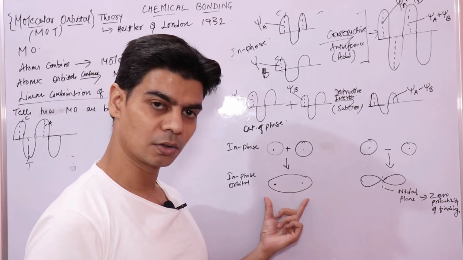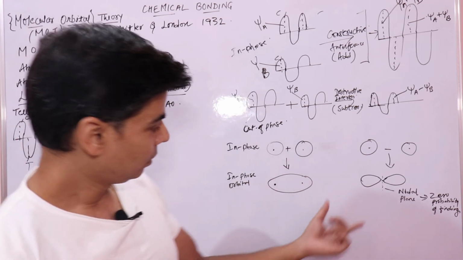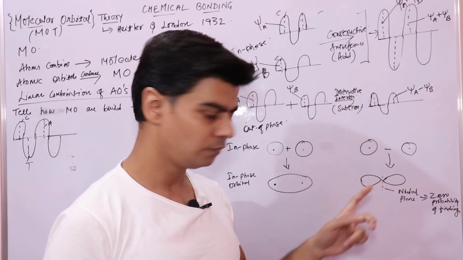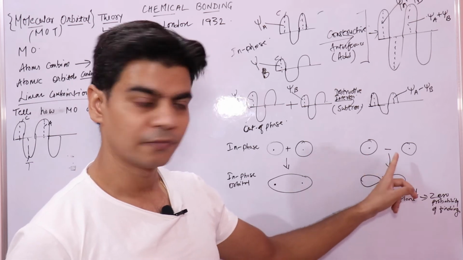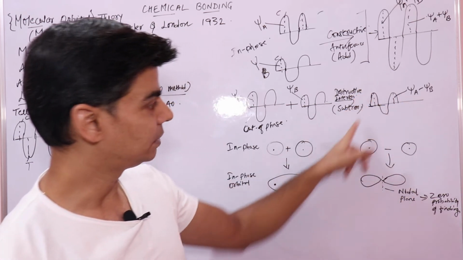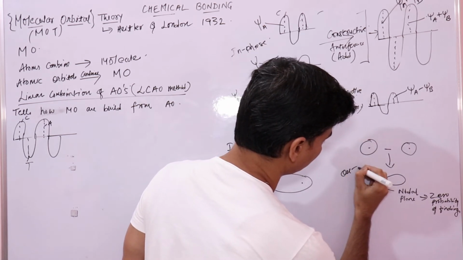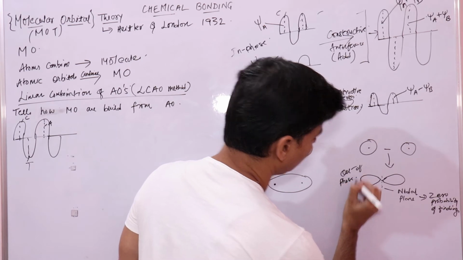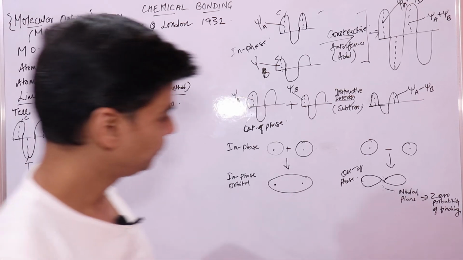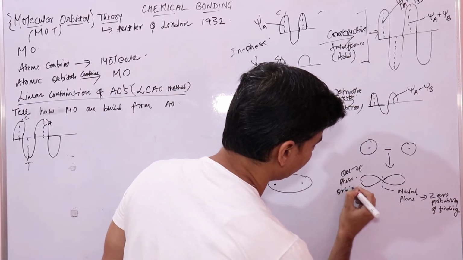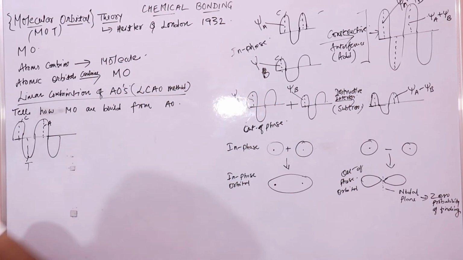They may form a molecular orbital, a bigger molecular orbital, by in-phase interaction, and they may interact to give you an out of phase orbital, which is by subtractive effect, like destructive interference of waves. This is your in phase orbital, this is your out of phase orbital. So this is important to understand.